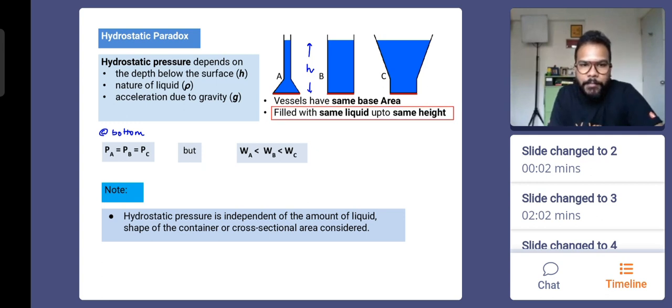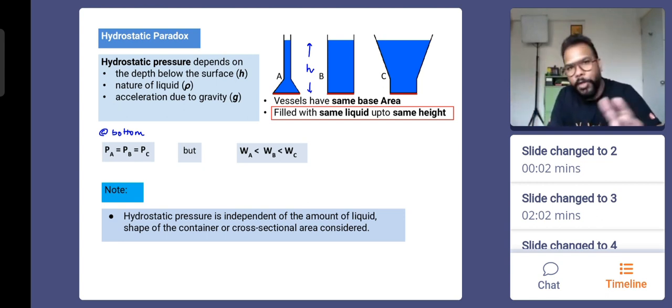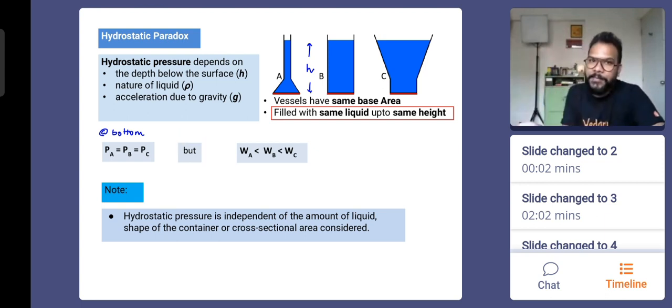So the pressure at A is equal to the pressure at B and equal to the pressure at C. You can look at the containers and see that the weight of liquid in A will be lesser than what is there in B and even lesser than in C. Means the mass of the liquid is more in C, lesser in B, and further less in A. But the pressure value will be the same at the bottom of all three containers because they have the same height to which the liquid has been filled. So this is basically the paradox. Weight is different, but pressure is the same. They are coexisting. They are a little weird.